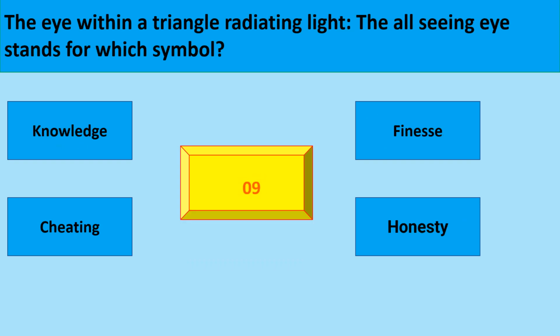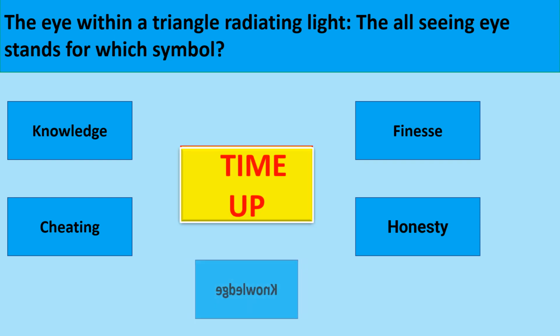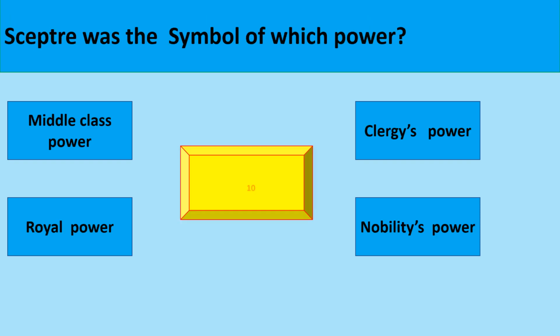The eye within a triangle radiating light, the all-seeing eye, stands for which symbol? The correct option is knowledge. Sceptre was the symbol of which power?